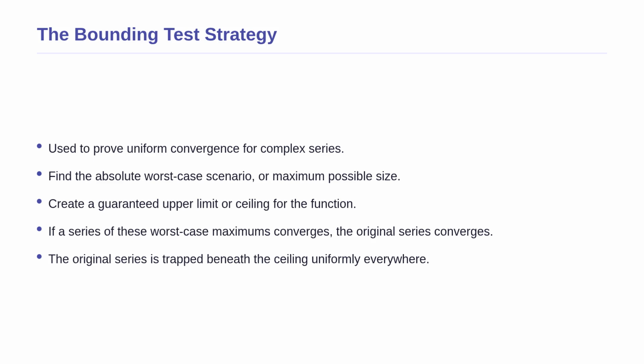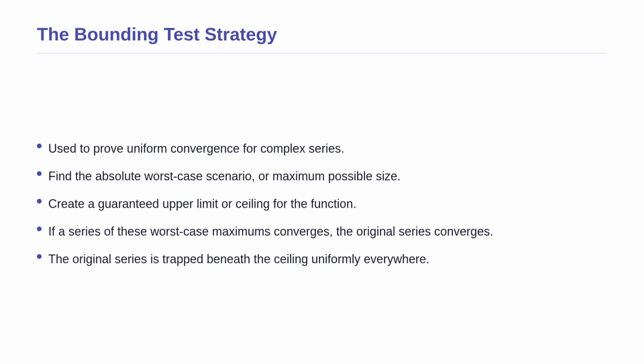Now that we have seen a basic example, we need a way to handle more complicated functions. To prove uniform convergence, mathematicians use a powerful technique called bounding. Why do we need this? Because checking every single point on a graph is impossible. Instead, the strategy is to find the absolute worst case scenario, meaning the maximum possible size for our function regardless of what the input x is.